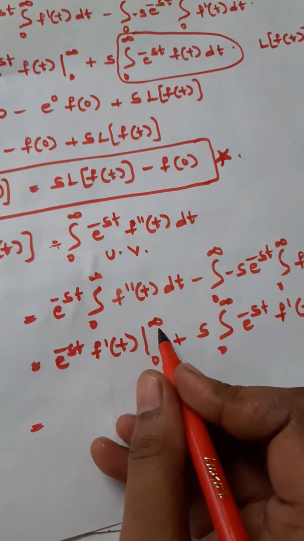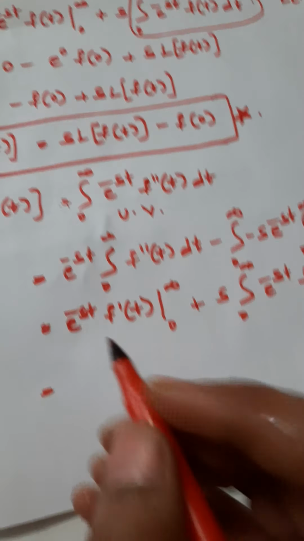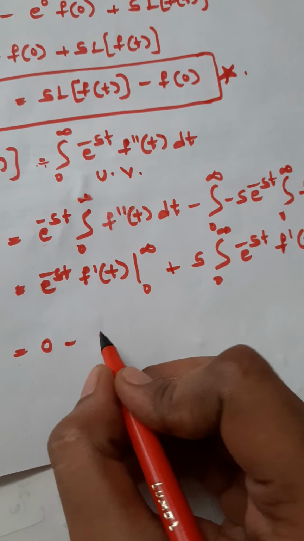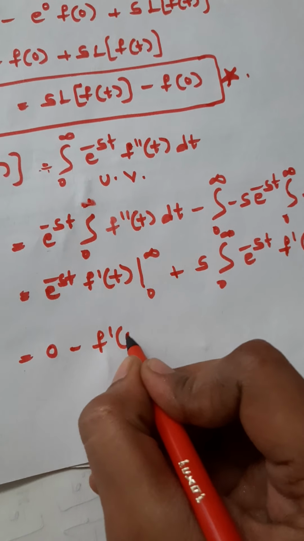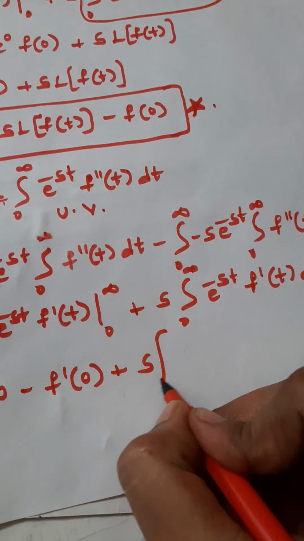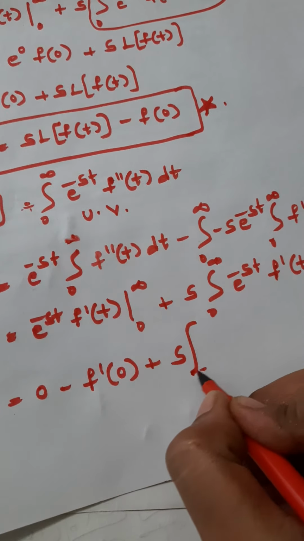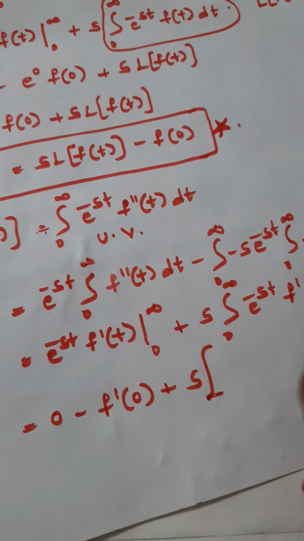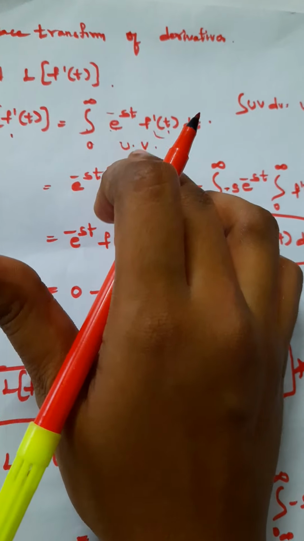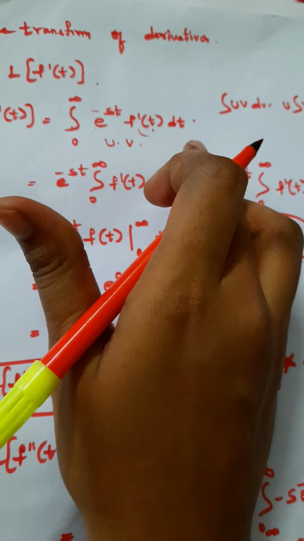Here we have to substitute the limits: upper limit e to the power of infinity, the value is 0, minus the lower limit e to the power of 0, whose value is 1, f dash of 0, plus s into what is the function here? This is the same as the integral 0 to infinity e to the power of minus st f dash of t dt.